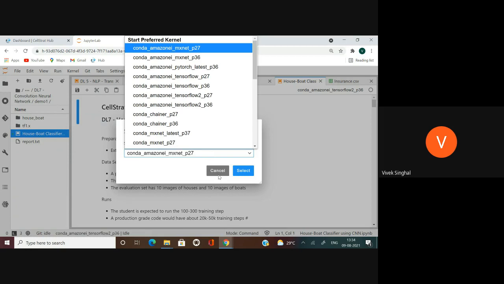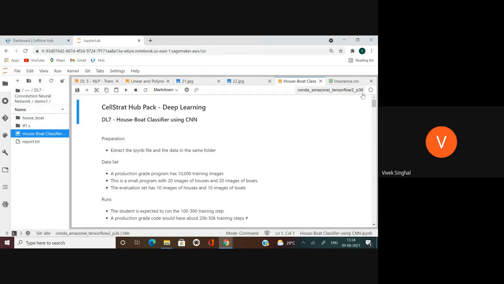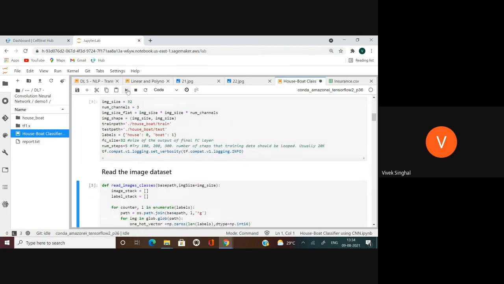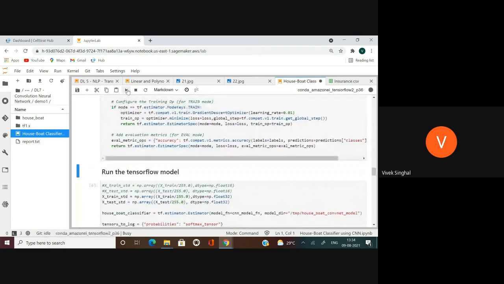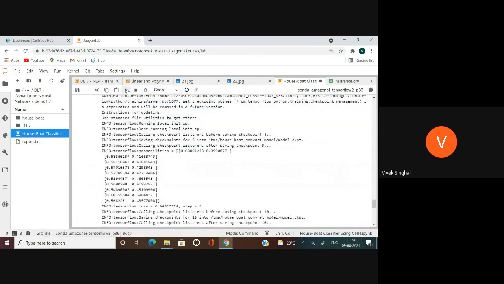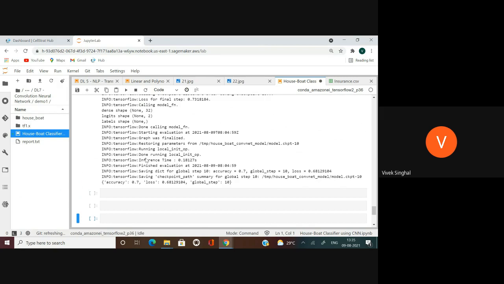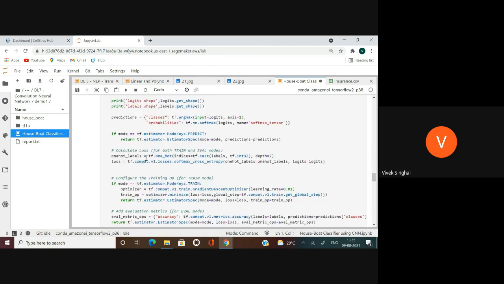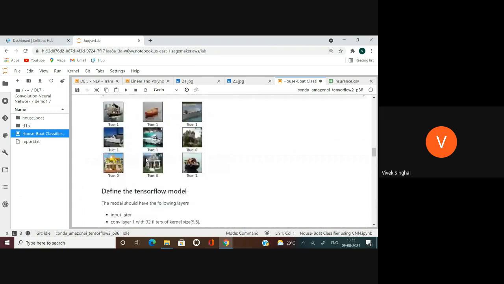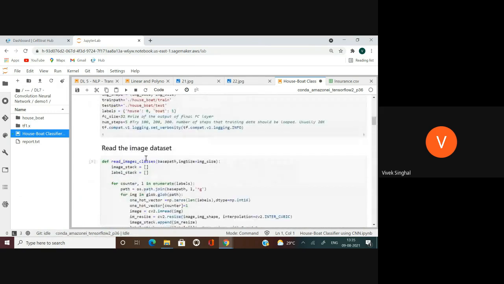Let's run this project here, and already the correct kernel is selected here, which is TensorFlow 2.x version with Python 3.6. So let me run this deep learning project here. I've been able to run this project, and with 10 iterations, I am seeing a 70% accuracy and a final loss of 0.68, right? If I keep running more iterations, the accuracy of my image classifier will continue to improve, right? This is a usual CNN code which AI or ML/DL developers are familiar with.